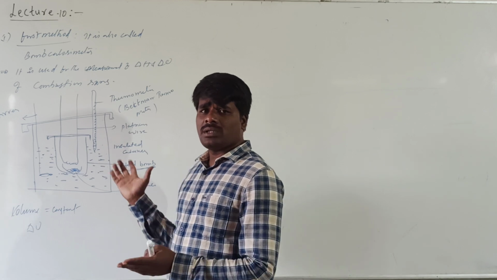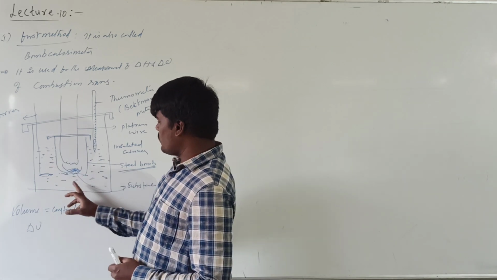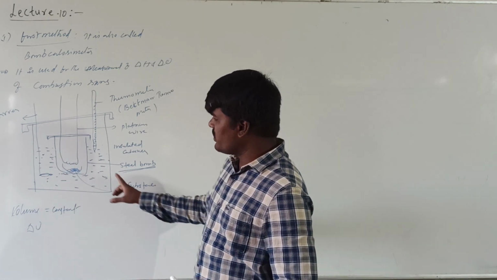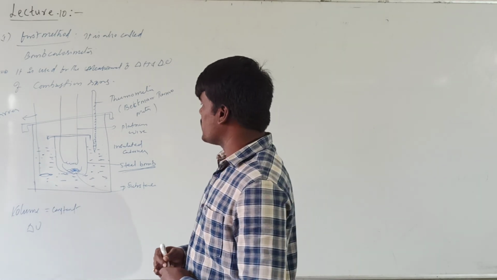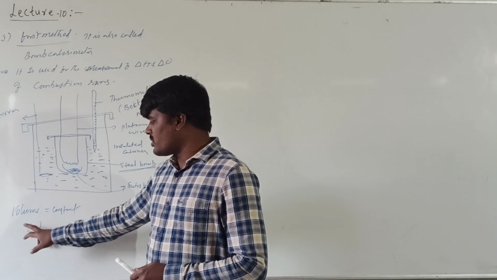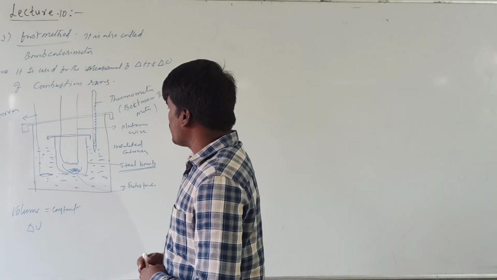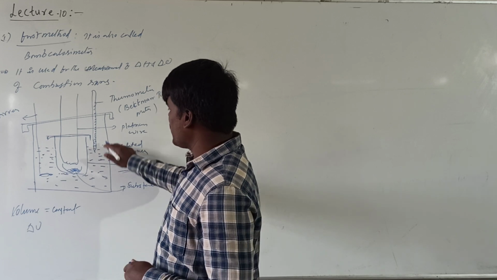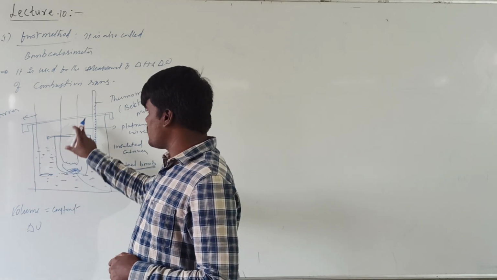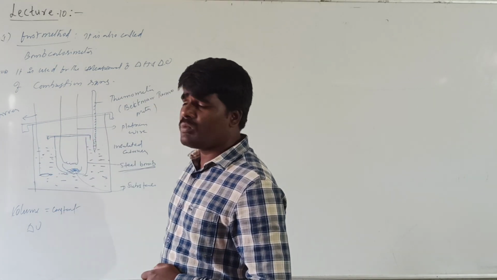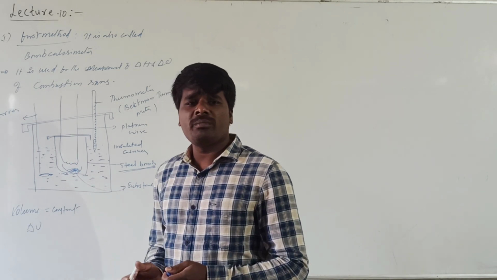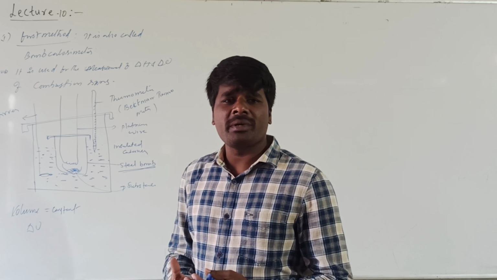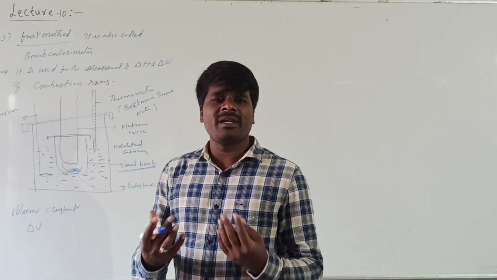Basically we are using a bulk container which has insulated walls, because it won't allow heat to escape. Under that water we are placing the steel bomb, and within the steel bomb we are placing the substance whose internal energy has to be calculated, the internal energy change at constant volume, which is called delta U. This tank is fitted with a stirrer as well as a very sensitive thermometer called a Beckman thermometer. When the substance in the steel bomb is ignited, it undergoes combustion. As a result of combustion, heat will be liberated.